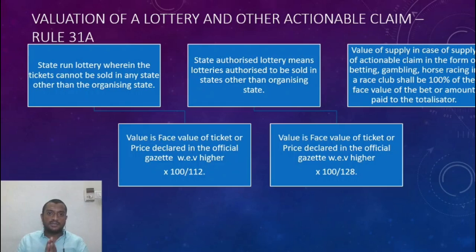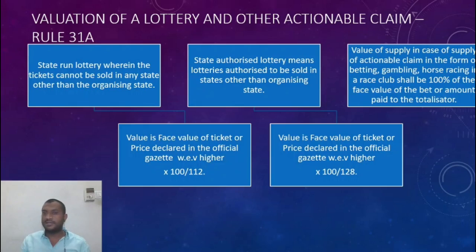So it's very simple. If a state is actually organizing the lottery, a state is running the lottery, that means the tickets cannot be sold in any other state. If that is the case, the whole and soul is being taken care of by the state. Let us say the Kerala government does it a lot. For the state-run lottery, a benefit should be given, right?